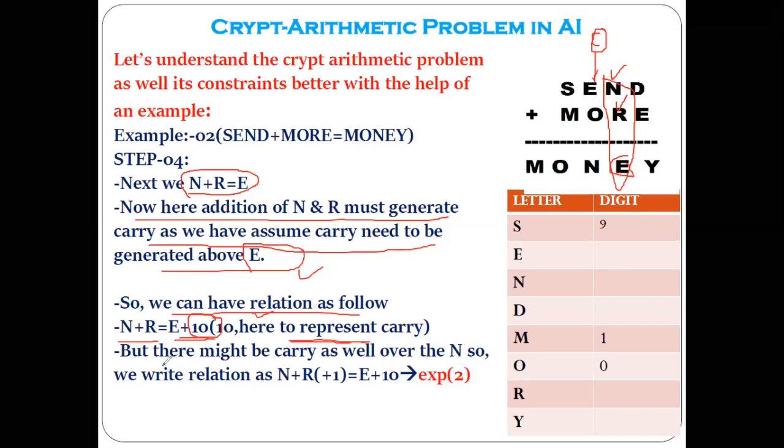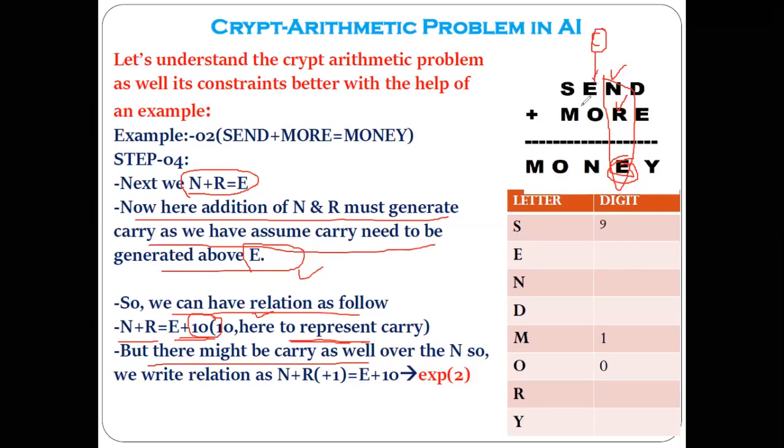Okay, now as we have seen, the carry must be generated above the E, and it can be generated only when the E's value is 10 or more. We can have the carry over the E only when the addition of N and R is equal to 10 or greater than 10. So here we have taken the relation N plus R equal to E plus 10. Now we assume the carry is generated over the E also.